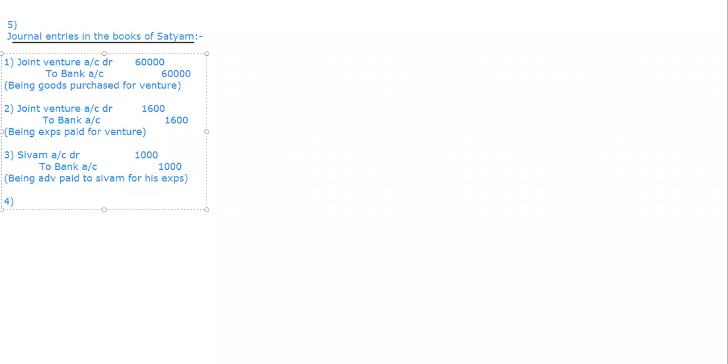Then next is what after this? Shivam paid expenses. So Shivam, he gave, next is Shivam's expenses. So he also paid for joint venture only, no? So joint venture account debit to, we can write his name, no? So Shivam account, we are writing like this as 700. Being expenses paid for venture by Shivam.